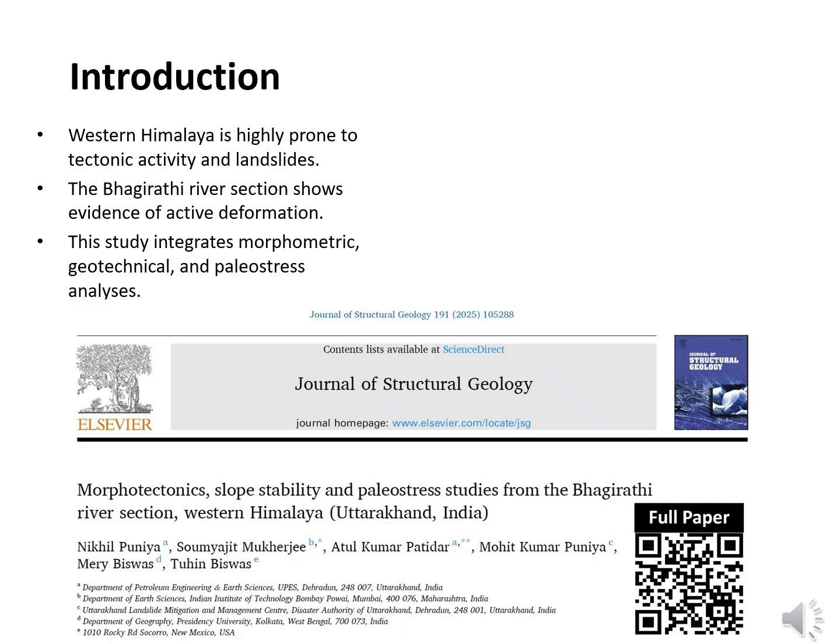Western Himalaya is characterized by intense tectonic activity and frequent landslides. The Bhagirathi River section presents a unique opportunity to study how recent deformation, weak rock masses, and paleostress regimes control landscape evolution. In our multidisciplinary approach, we integrate morphometric indicators, slope stability parameters, and fault slip data to create a comprehensive tectonic and hazard model for the region.